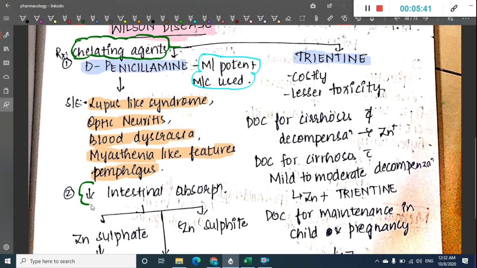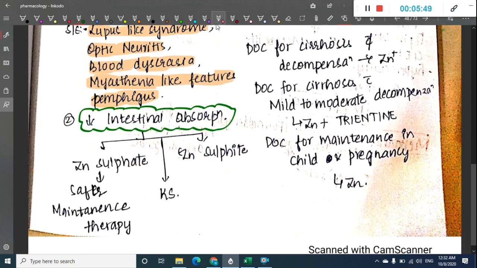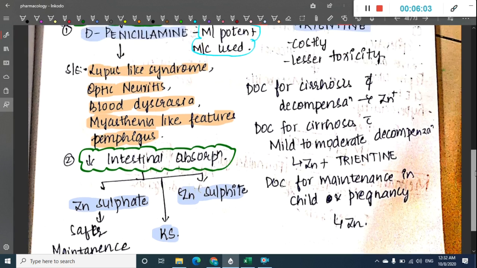The second type is those drugs which decrease intestinal absorption of copper. These include zinc sulfate, which is safer and used for maintenance therapy, and potassium sulfide. These are the drugs which decrease intestinal absorption.